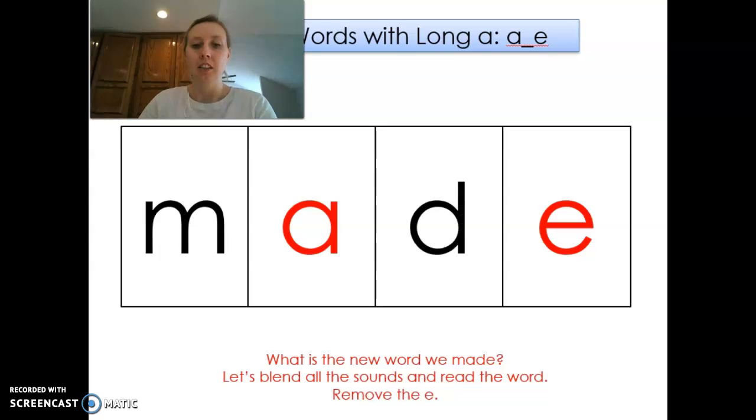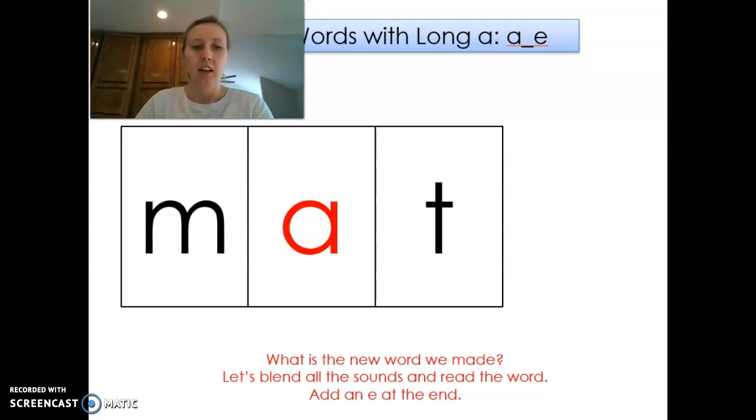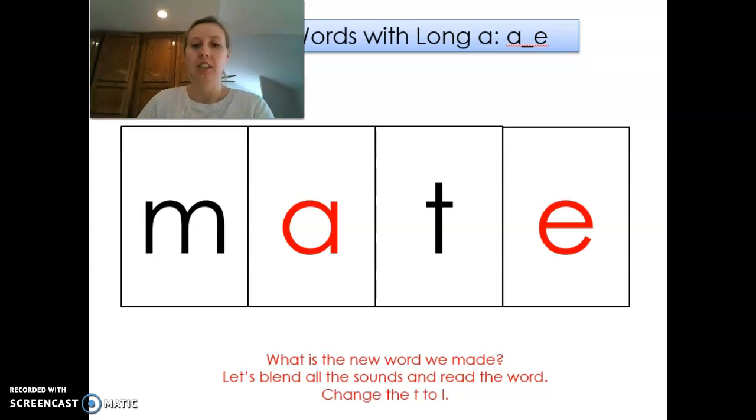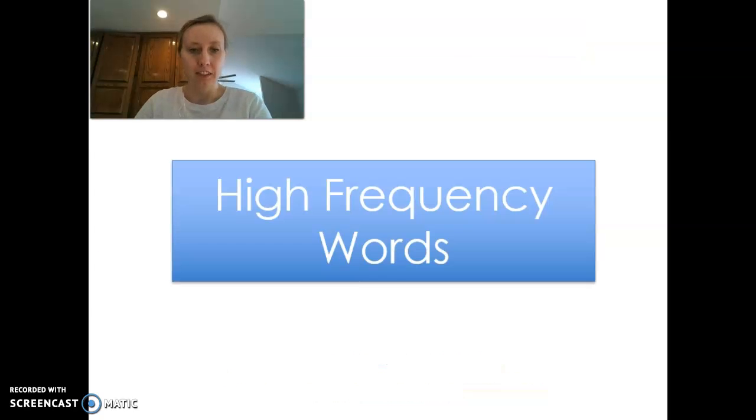Made. And then get rid of the E. Cover it up with your hand. Mad. Change the D to T. Mat. Add an E at the end. Mate. Change the T to L. Male. Change the M to wh. Whale. Okay, that's all of those.